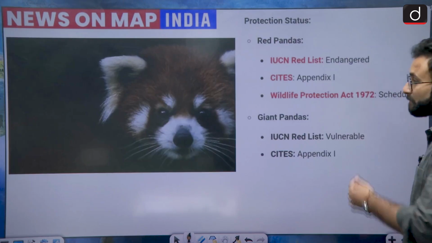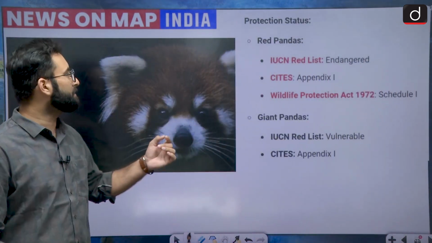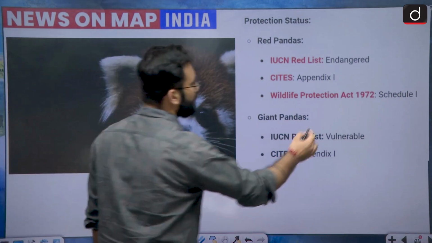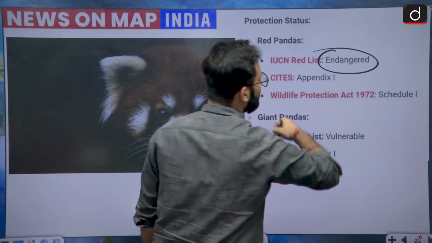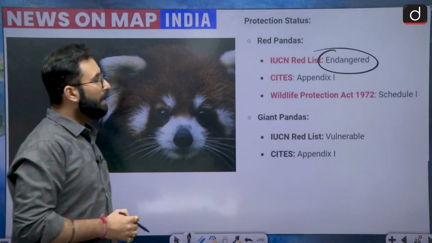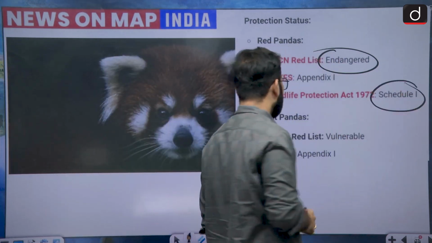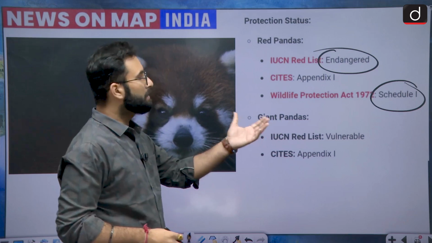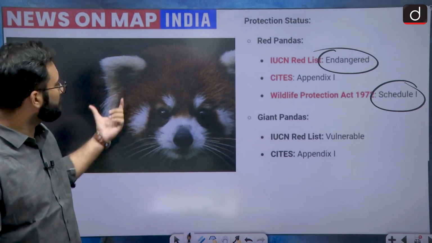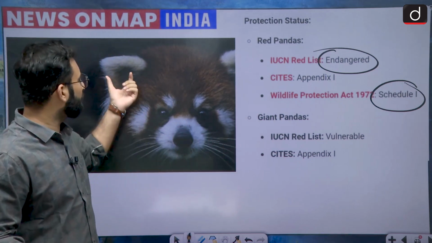Over here you can see the red panda, and there are some details given with respect to the IUCN status. They are endangered on the IUCN Red List. In CITES it is in Appendix 1, and in the Wildlife Protection Act 1972 it is in Schedule 1. When we talk about pandas, there are two kinds. Red pandas have reddish bodies, and mostly you will see white patches.